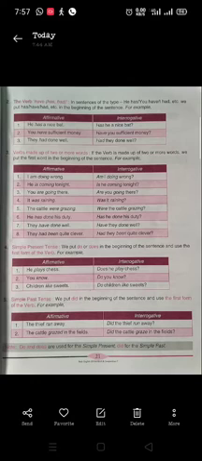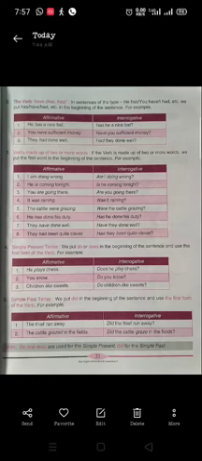Now the simple present tense. If the sentence does not have any helping verb, learn all these helping verbs. Helping or auxiliary verbs are am, is, are, was, were, have, has, had, can, could, shall, should, may, might, will.